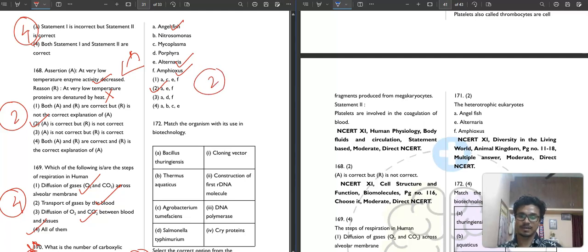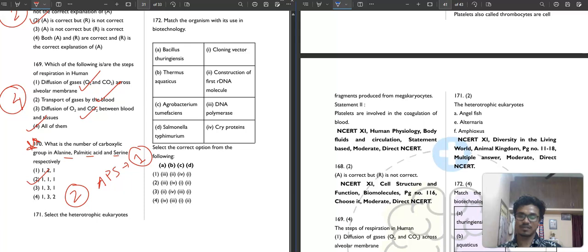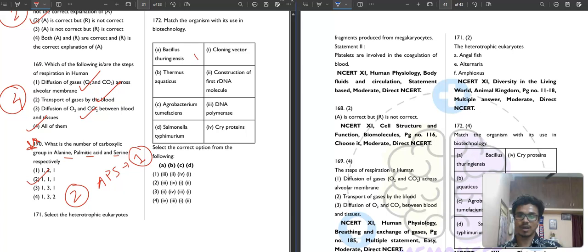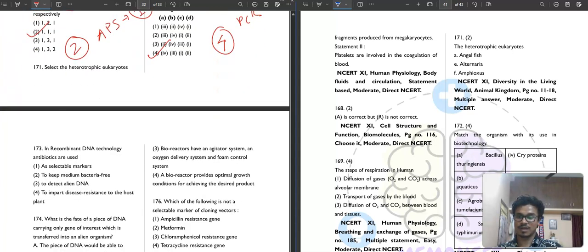Then question number 172. Match the following type question. Bacillus thuringiensis is related with the Cry protein. Thermus aquaticus is the source of Taq DNA polymerase, which is related with your PCR. Agrobacterium tumefaciens is your cloning vector. And Salmonella typhimurium, construction of the first recombinant DNA molecule. So your correct answer will be option number 4. Next question, question number 173.